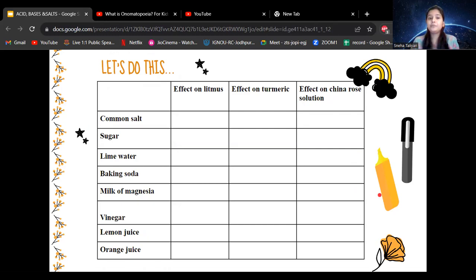What is lime water? If you check it on litmus, how will it be? Lime water is of a little bit basic nature. So on turmeric it will show a pinkish color. Which color will it show on China rose, and which on litmus? Please think about it and do let me know. Okay, so we are going to fill this table. You can try it.